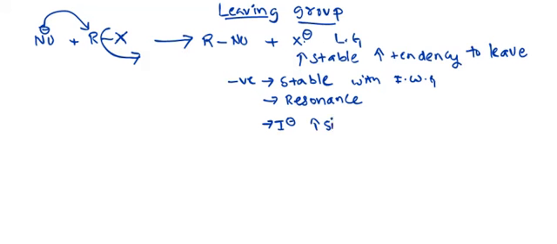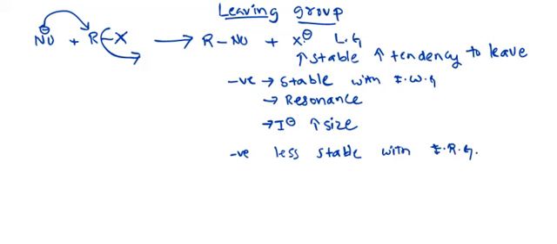In all these cases the negative charge will become stable. The negative charge is less stable with electron releasing groups.